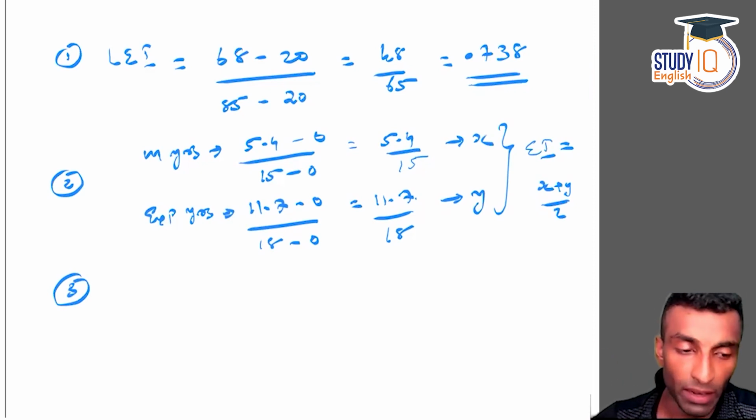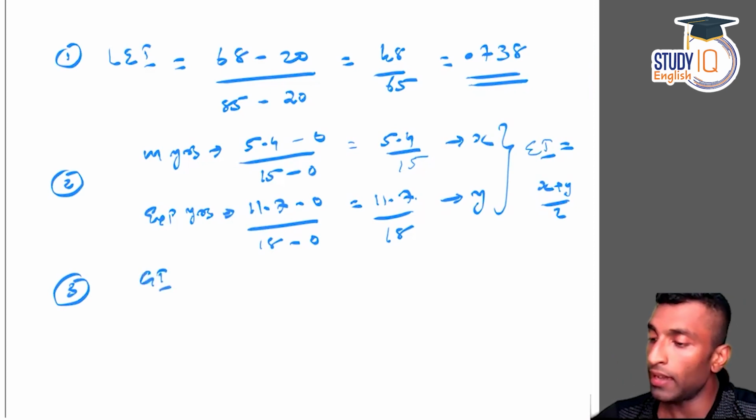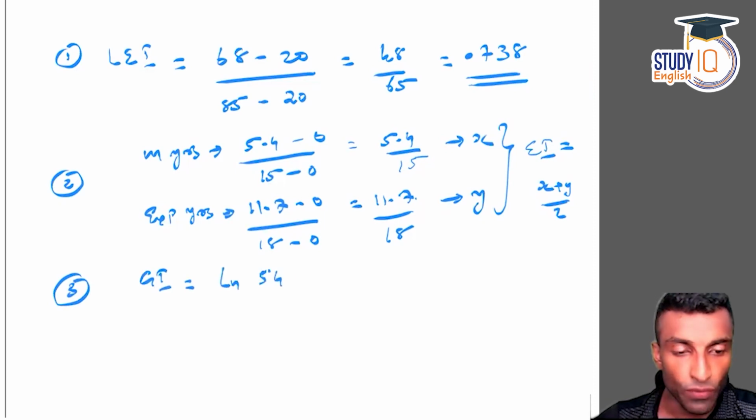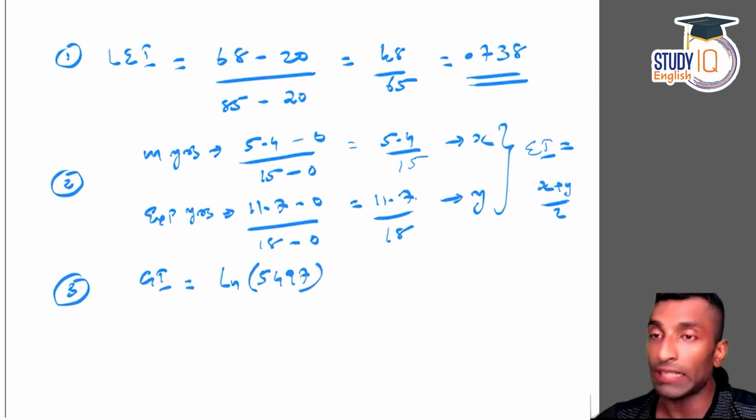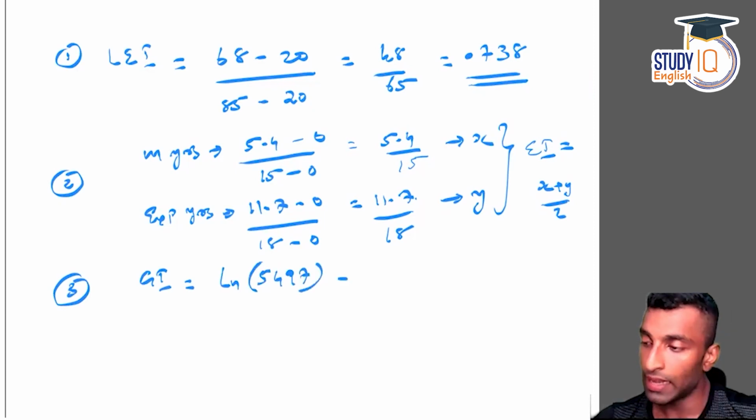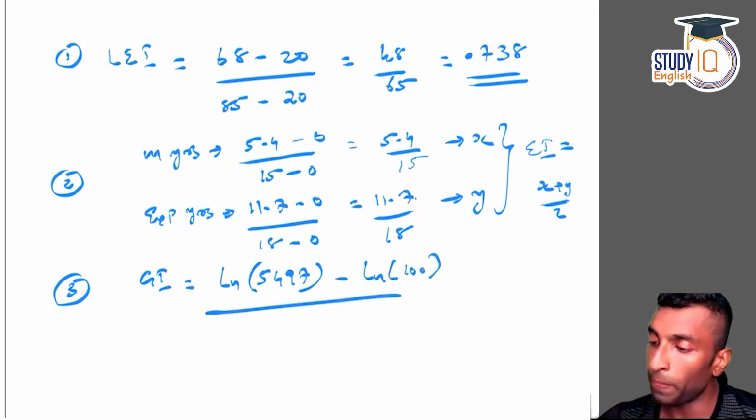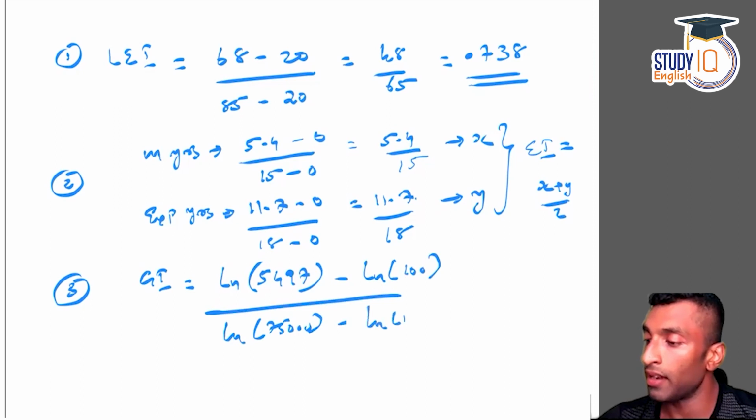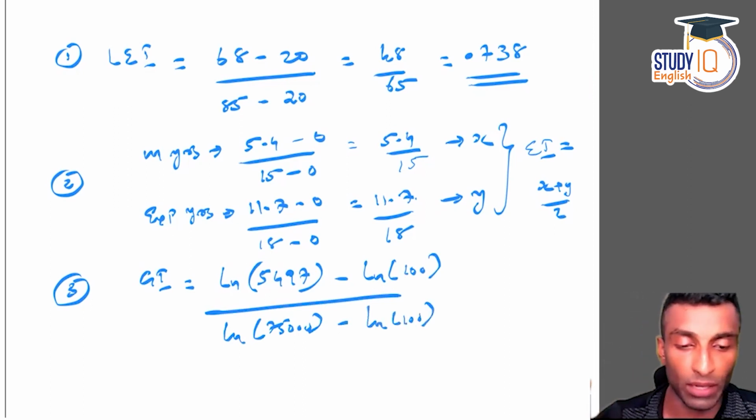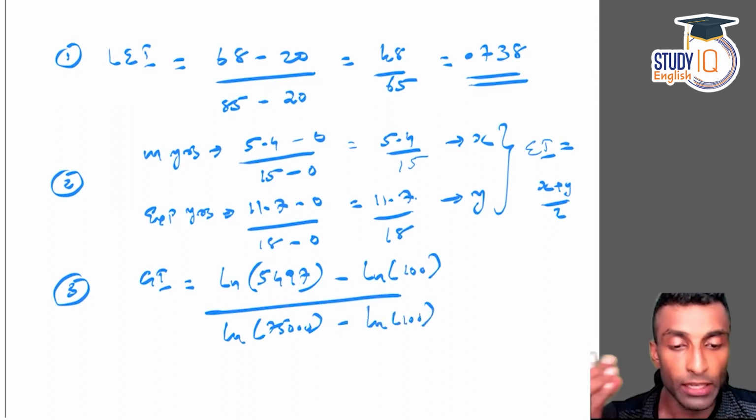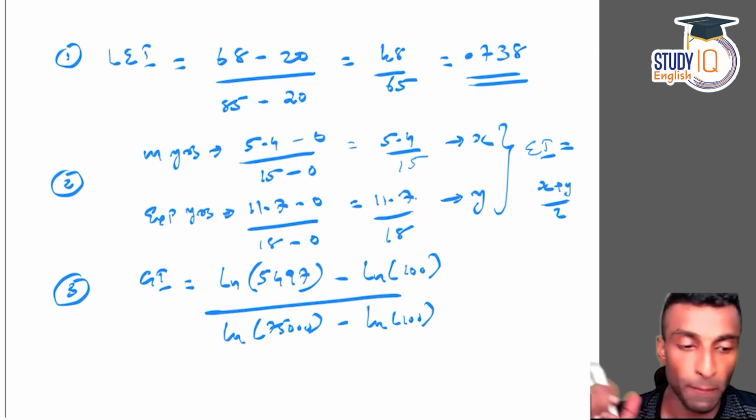Okay, so here the formula will be GI. When it comes to India, ln 5497, right? 5497, that's the actual value for us, minus ln 100, that is the minimum value, divided by ln 75,000, that's the maximum, minus ln 100. Why are we taking log? Because this difference is so huge. Okay, so to scale down, we are using log.